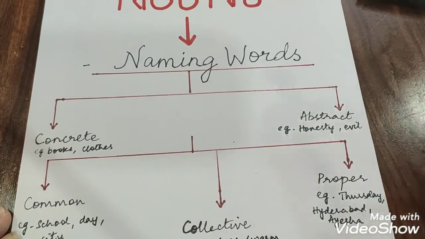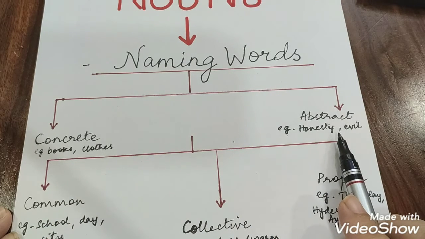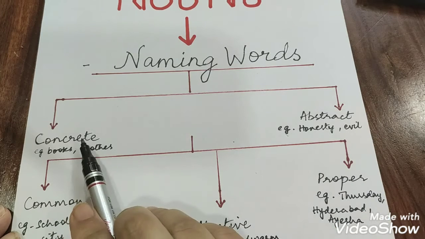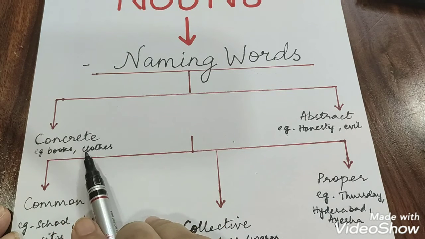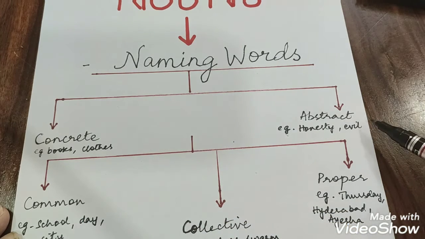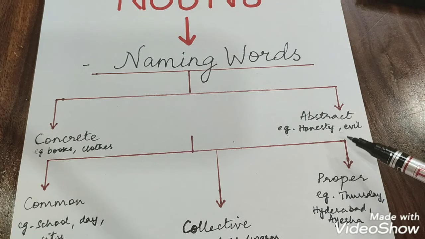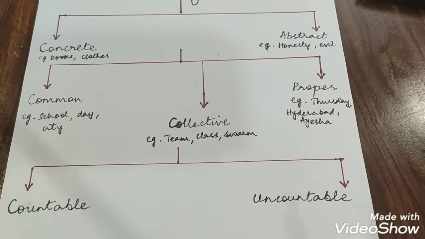Let us see the first one. The first category is concrete and abstract nouns. Now, concrete nouns are those which we can see. For example, books, clothes, food, animals, places, etc. And abstract nouns are nouns that cannot be seen. So they convey ideas and feelings like honesty, evil, love, emotion, kindness, etc. Clear, children?